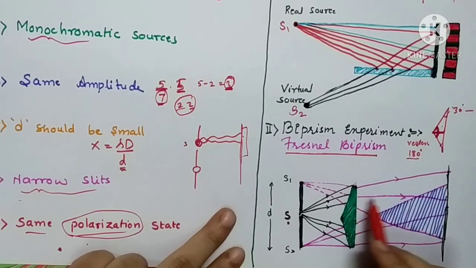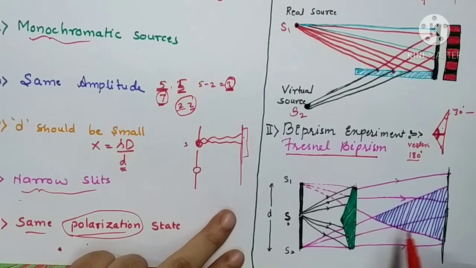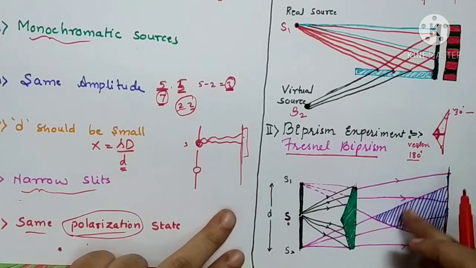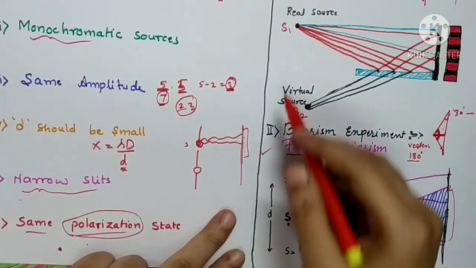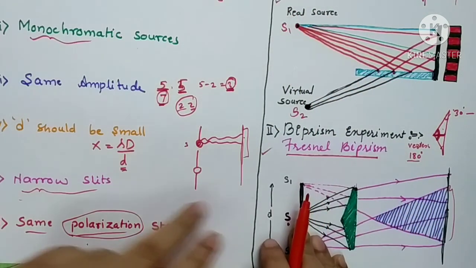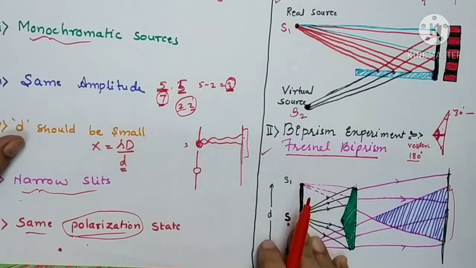And what happens is that these light rays, which appear to be coming from the two virtual sources, will interfere with each other as they cross each other. Whenever they cross each other, they give rise to the interference pattern, and this is the area where we are getting the interference pattern, bright and dark fringes. So these are the two ways to obtain coherent sources of light.